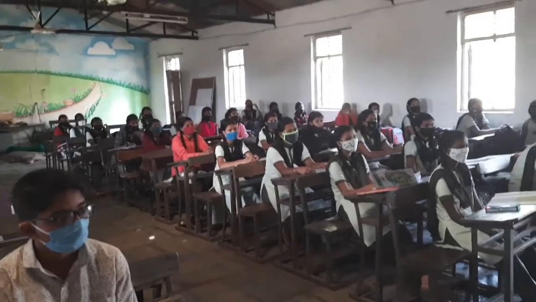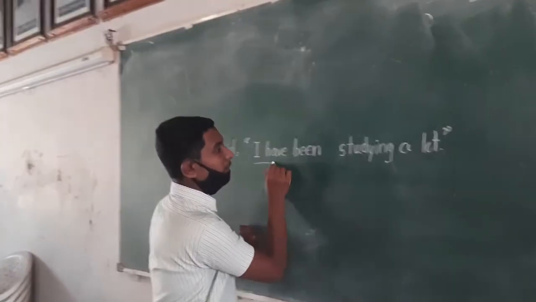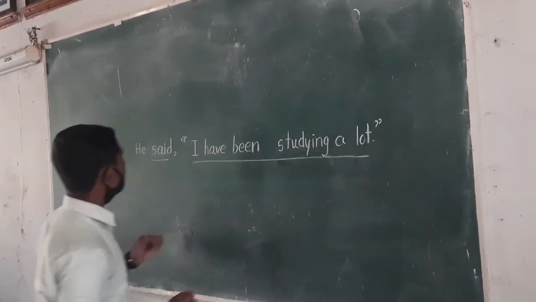My sentence is: he said, "I have been studying a lot." Here, "said" is the reporting verb and "I have been studying a lot" is the reported speech.